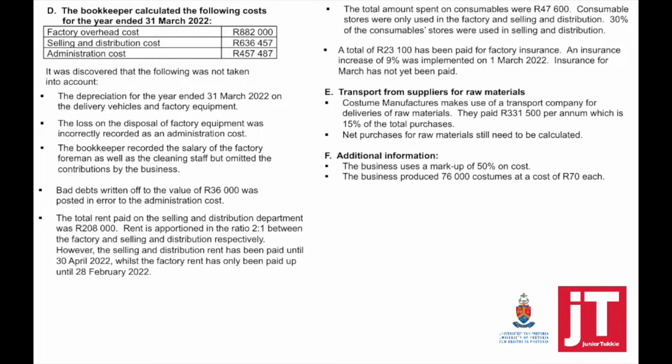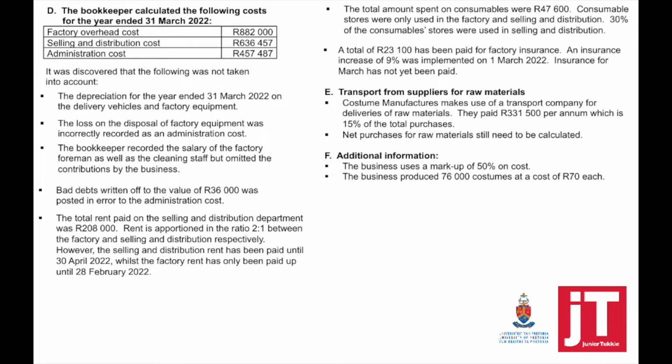They provided us then with information D, where the bookkeeper calculated the following cost for the year ended 31 March 2022. So the factory overhead cost, selling and distribution cost, and the administration cost was calculated.